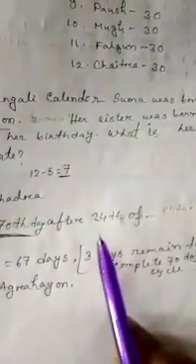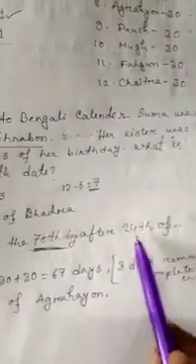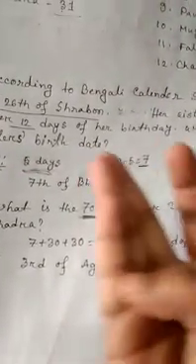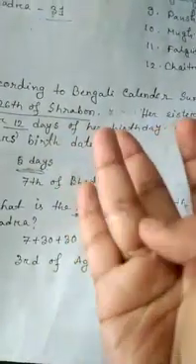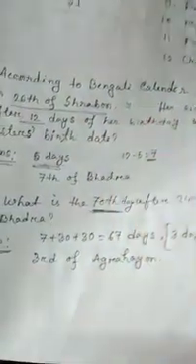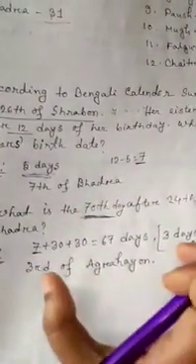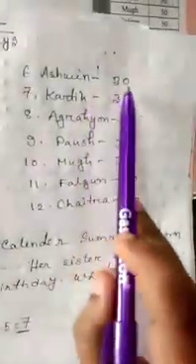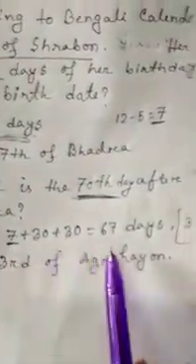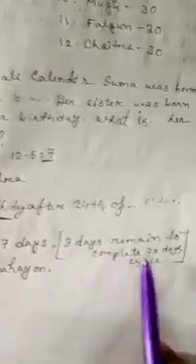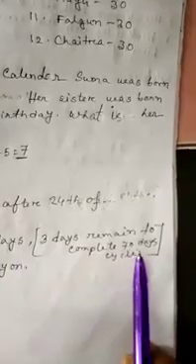In the question it is mentioned, the 24th of Bhadra. That means how many days are left? After 24, there are 25, 26, 27, 28, 29, 30, 31. 7 days. Here are 7 days. We have to make it 70. So the next 2 months are Ashwin, 30 days, and Kartik, 30 days. We are adding 30 and 30 here. In total there are 67 days. 3 days are left to complete that 70 days cycle.